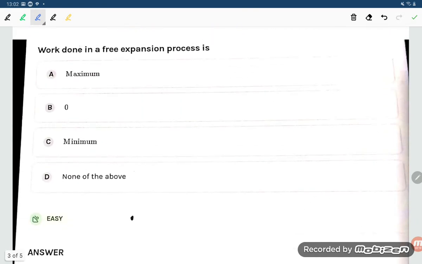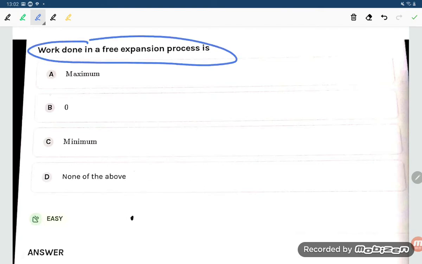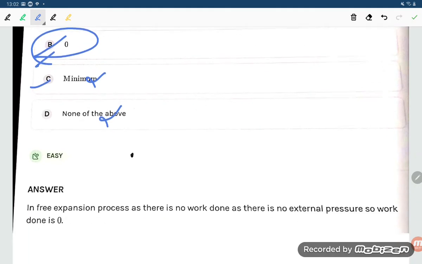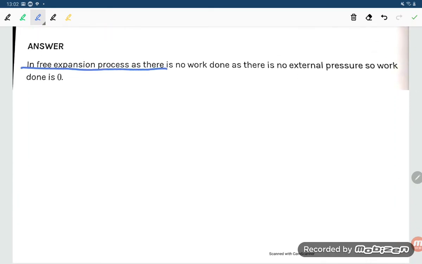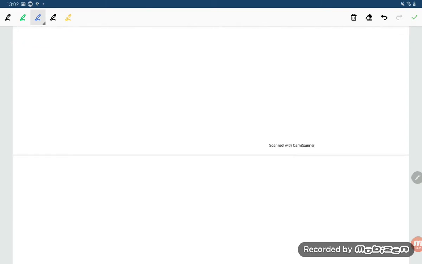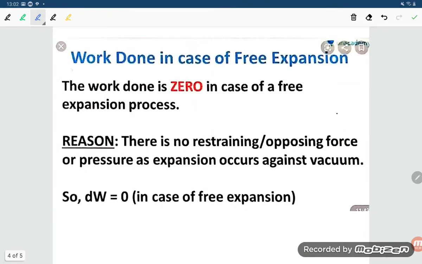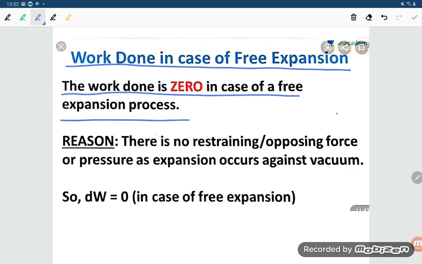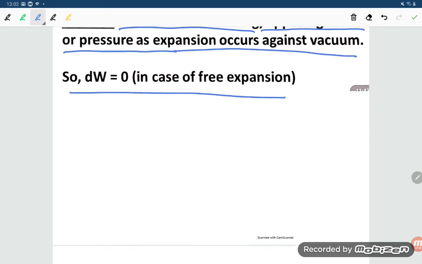Let us read one question based on it. Work done in the free expansion is maximum, 0, minimum, so the correct option is 0. In free expansion process, as there is no external pressure, the work done is 0. The reason: there is no restraining opposing force or pressure as expansion occurs against vacuum. So W is equal to 0.